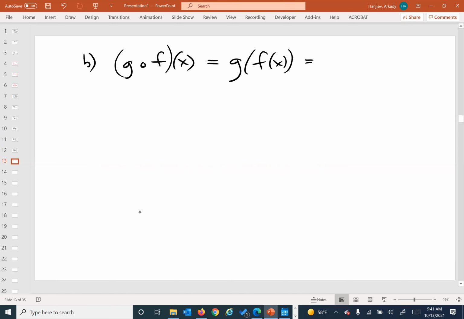Okay, so what is the formula for f of x? I think it's x plus 2, right? What f does is add 2 to it. And then let's rewrite the g function. As we keep rewriting it, as soon as we get to x, we're going to plug in x plus 2. So guys, talk to me. What are we writing?